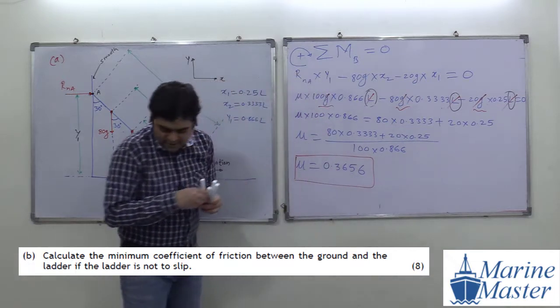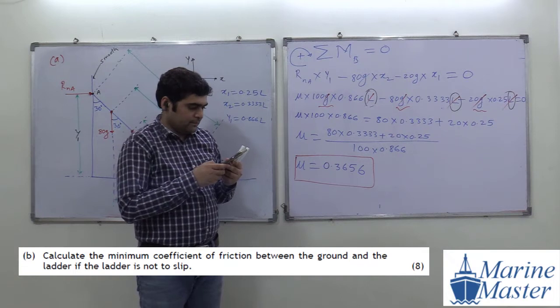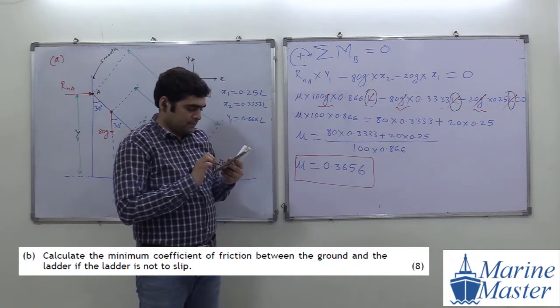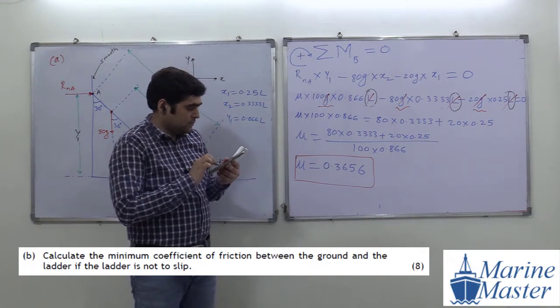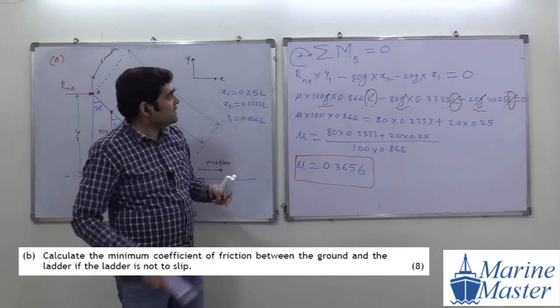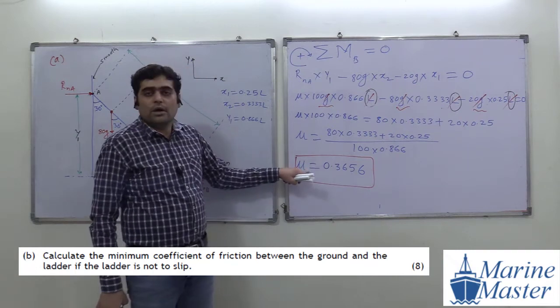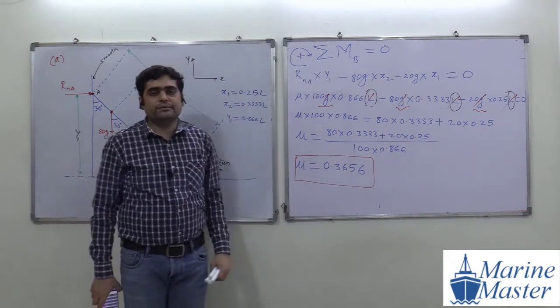Okay, everyone check this answer. Is it matching or not? Same, everyone getting the same answer? Okay, good. So please everyone, what is our target here? In B part, what is our target? We have to find out mu. So we got the mu here. Please everyone write down this point.